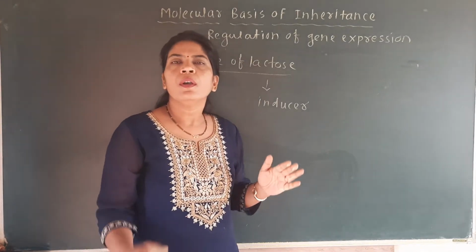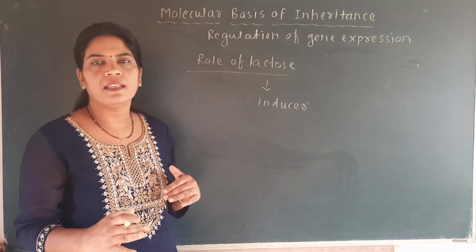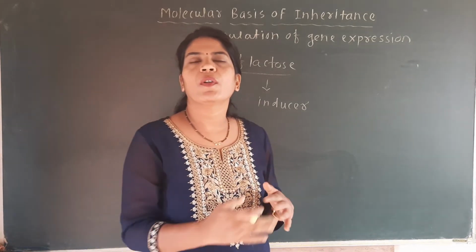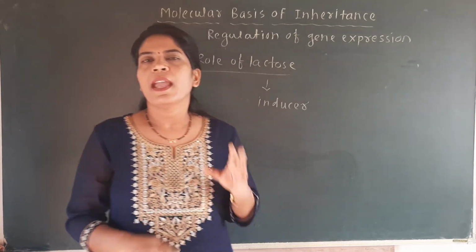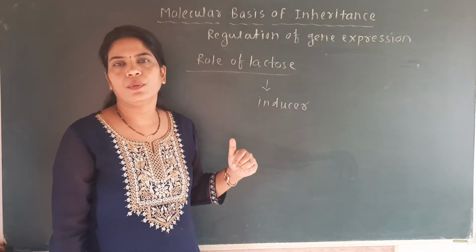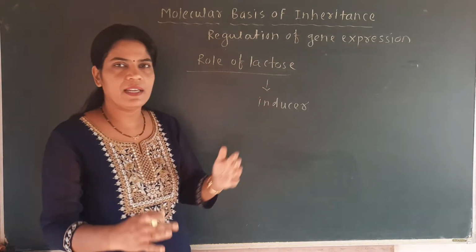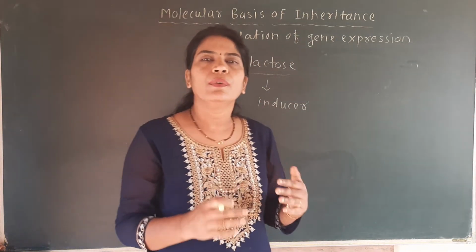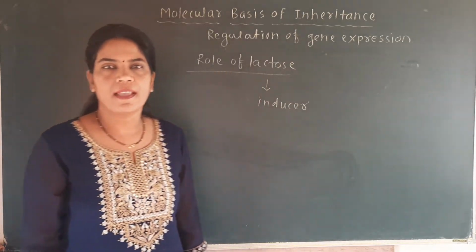So we have seen that the Y gene is responsible for the formation of the permease enzyme, and that permease enzyme allows this lactose sugar to enter into the cell. So lactose sugar first enters into the cell of the E. coli with the help of this permease enzyme.